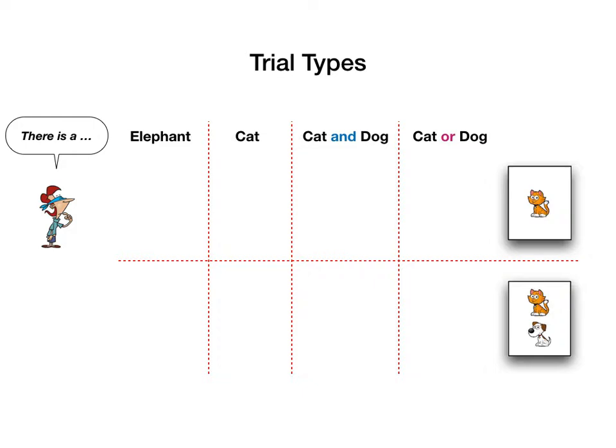For and or guesses, if there were two animals on the card, they were always the animals named in the guess. Crossing the types of cards and guesses gave us 8 different trial types, which in the interest of time, in this talk I focus on the critical trial types with the connectives and or.